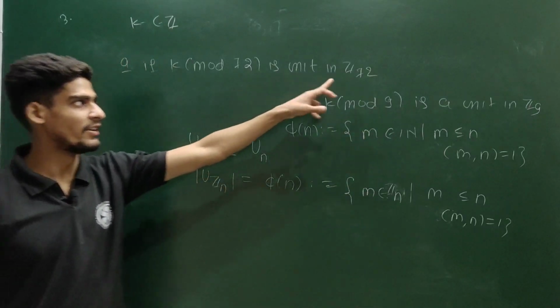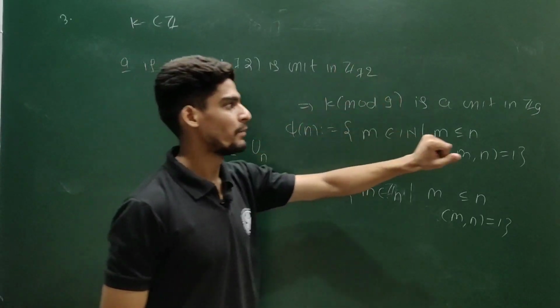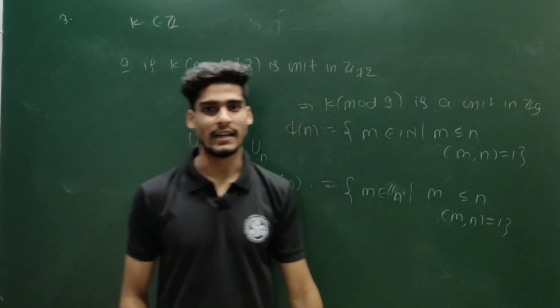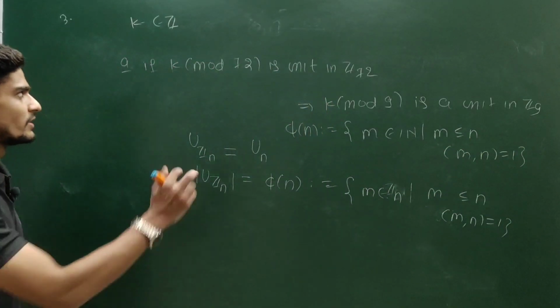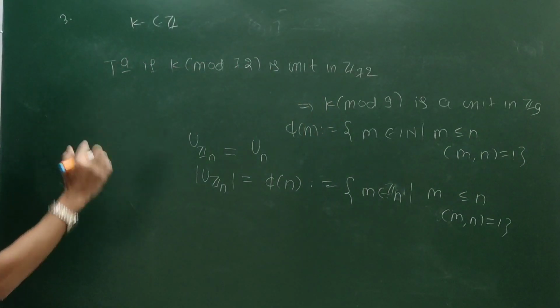So if GCD with 72 is 1, it cannot be other than 1 inside Z9. So this is a true option, not the correct one, this is the true.